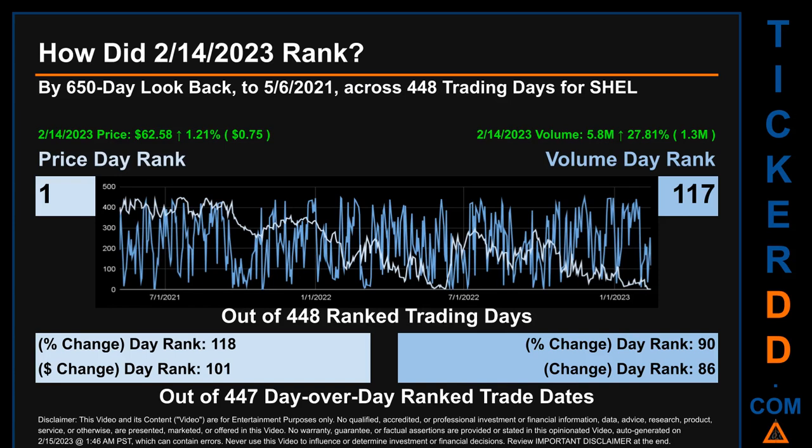The line graph overlays price and volume's daily ranking, as shown respectively in light versus dark blue, across those target trading days. In this view, essentially the dips are good whereas the spikes are bad. The price's day over day percentage change, jumping 1.21% on February 14, 2023, had a day rank of 118, while its dollar difference of 75 cents had a rank of 101 when compared day over day across 447 trading days. Volume's percentage change and difference were ranked respectively at 90 and 86.